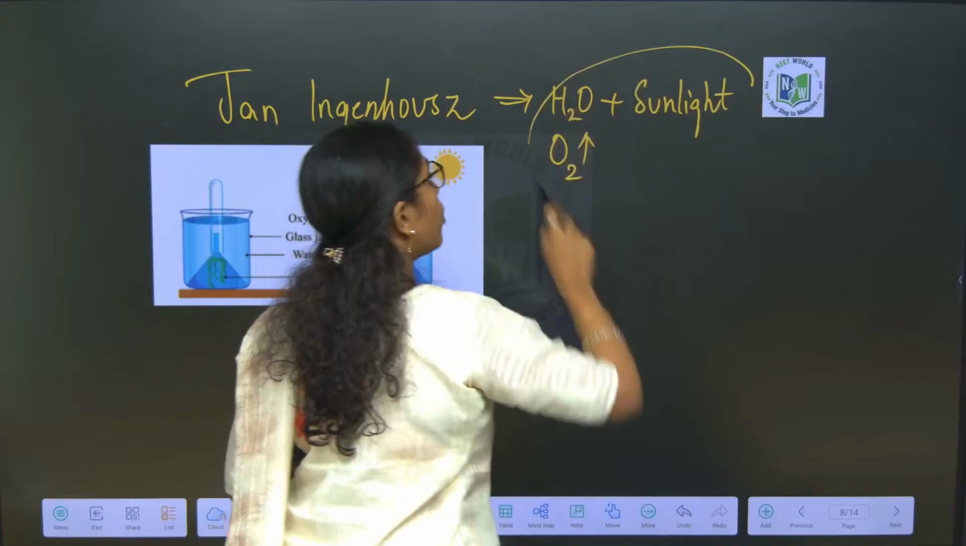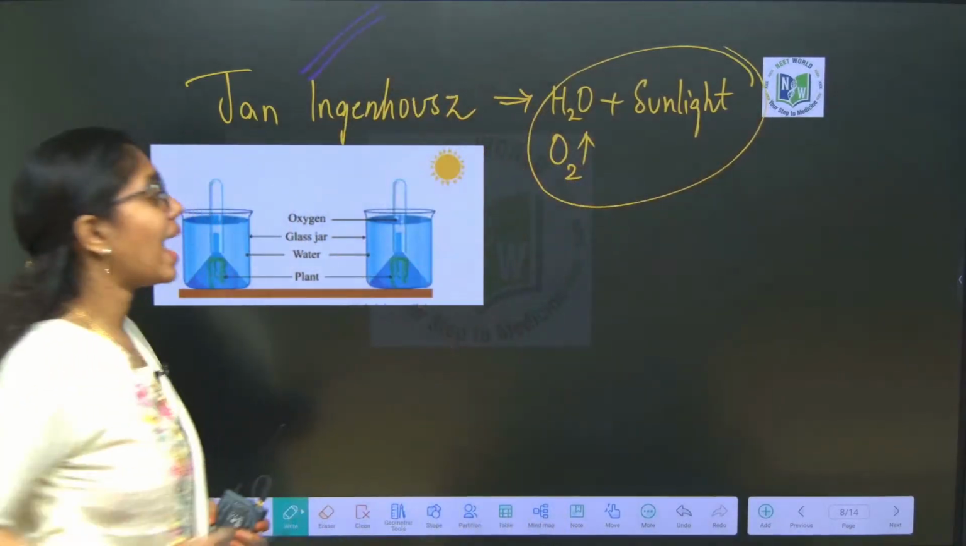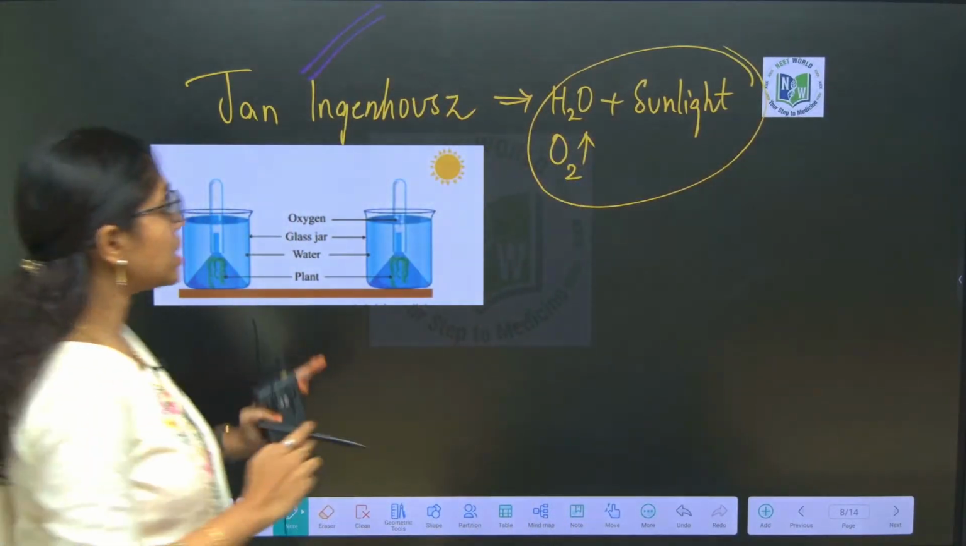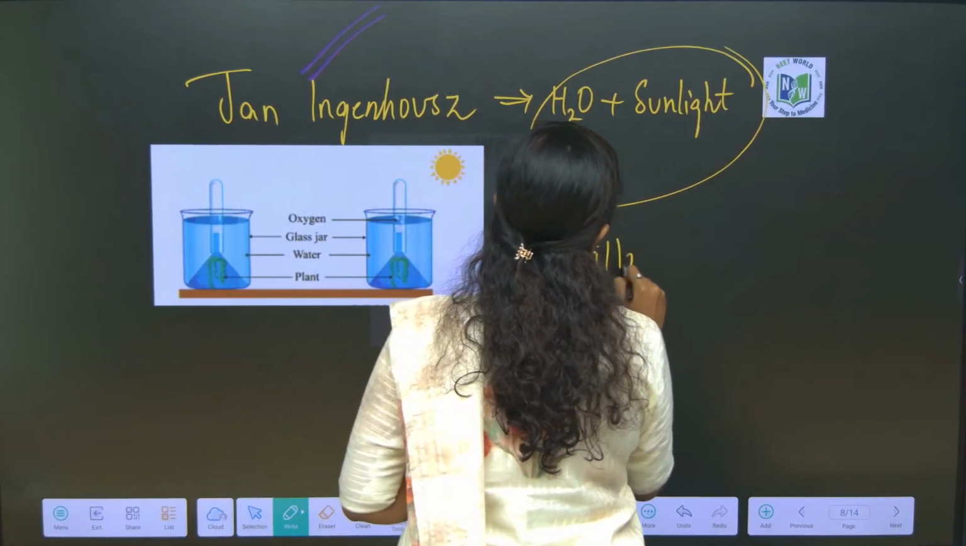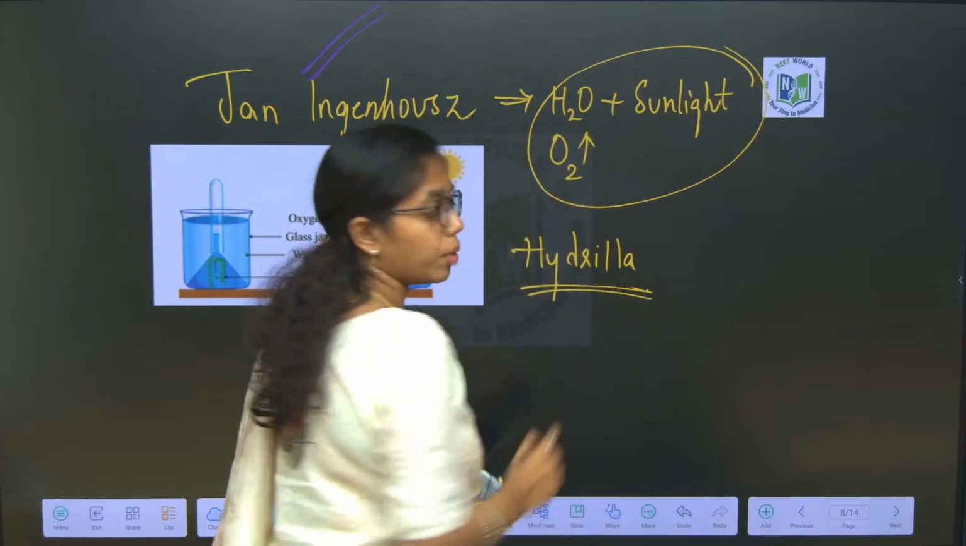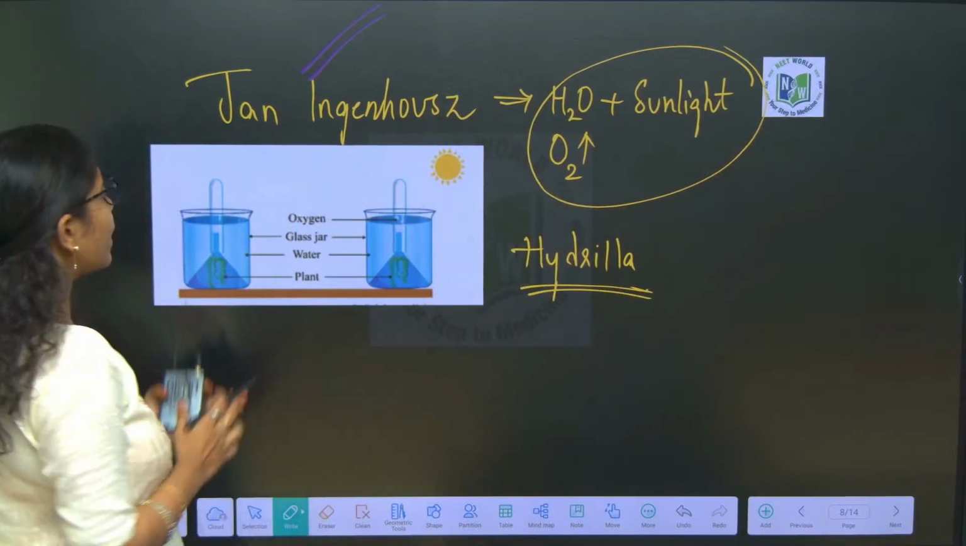These are the points conveyed by Jan Ingenhousz's experiment, and this is the Hydrilla experiment. The experiment is conducted on the Hydrilla plant. The model organism is Hydrilla. What did he do actually?